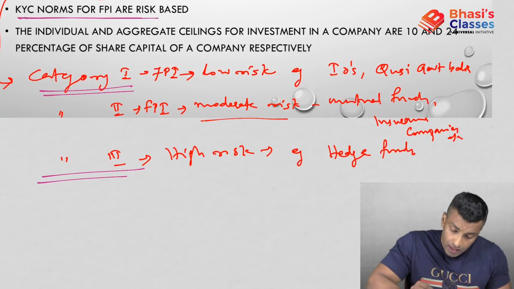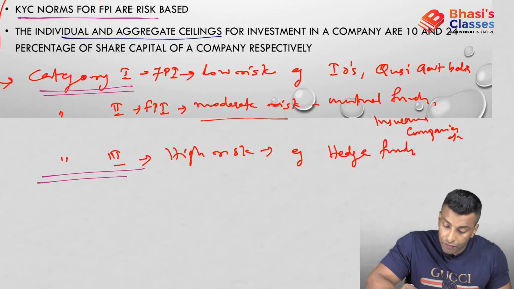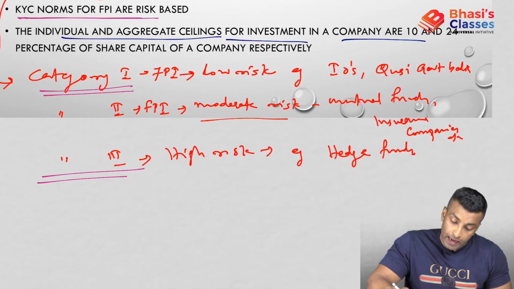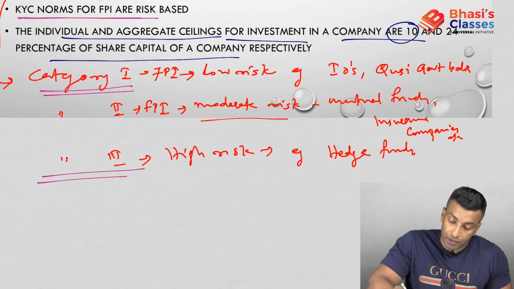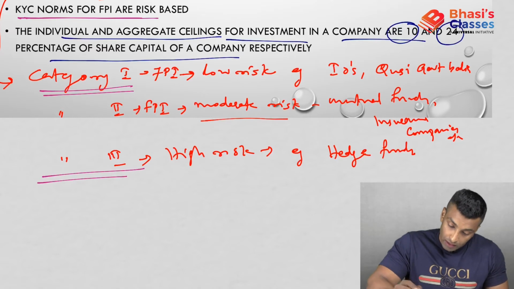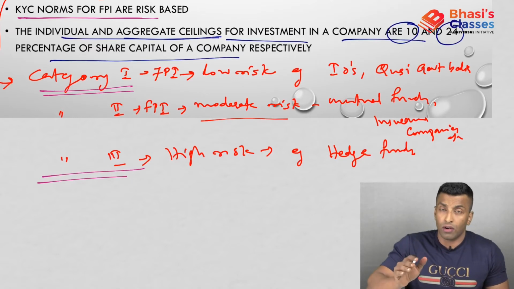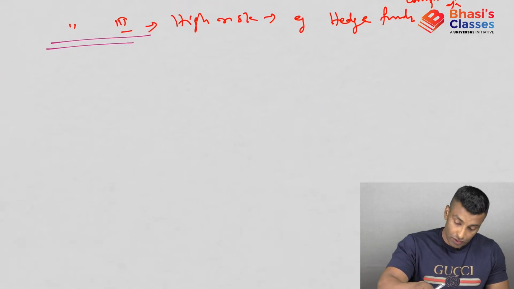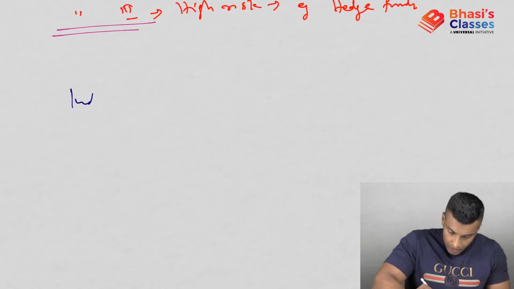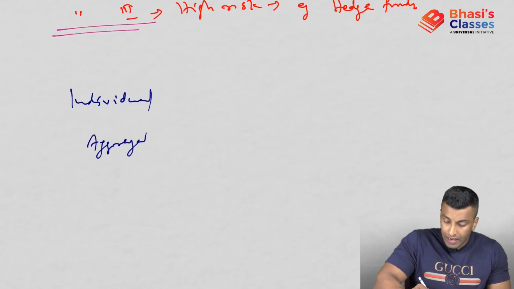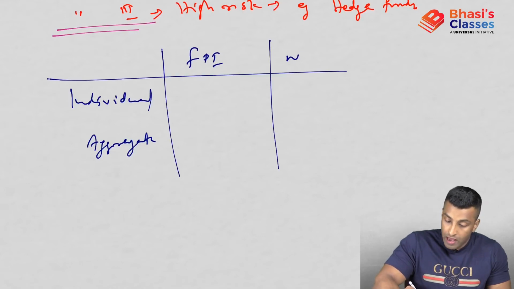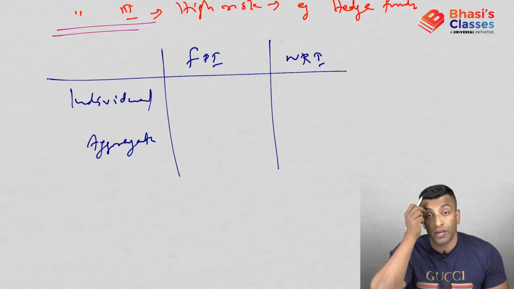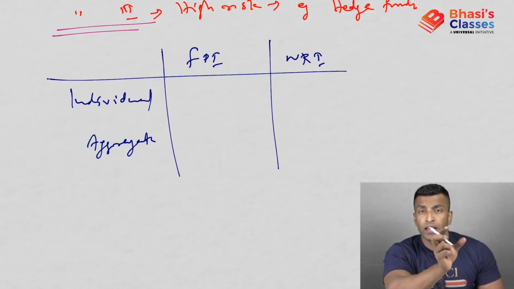Next point, there is an individual and aggregate ceiling for investment in a company of 10 and 24% of the share capital of the company respectively. So the individual ceiling is kept at 10%, and the aggregate, the total ceiling, is fixed at 24%. Here we are discussing FPI. In the case of NRI we will discuss separately. FPI means, as we have already discussed, the three branches: FII, QFI.